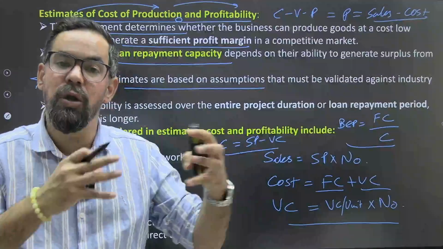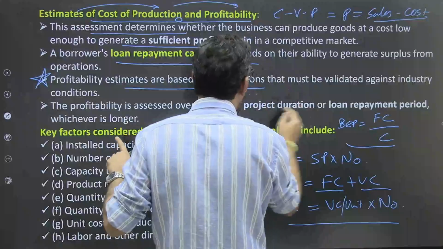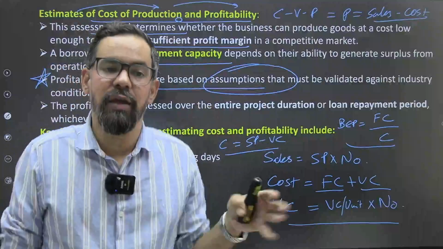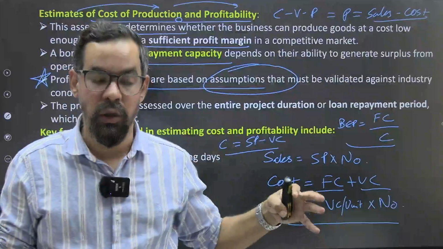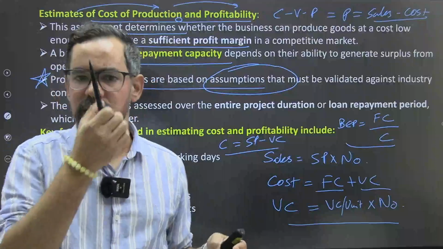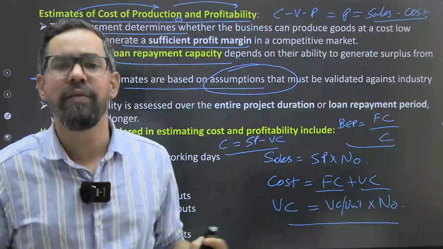We are doing some sort of assumption. The more accurate your assumptions are, the more your things will go in the right direction. Like if your assumption is completely wrong, let's say as per your assumptions and appraisals the NPV was 10, but when it comes to reality it was negative.